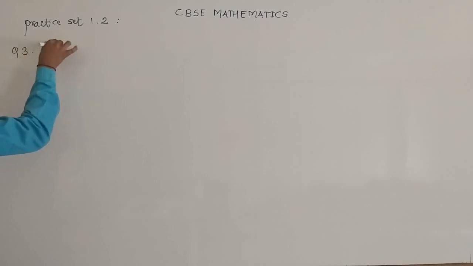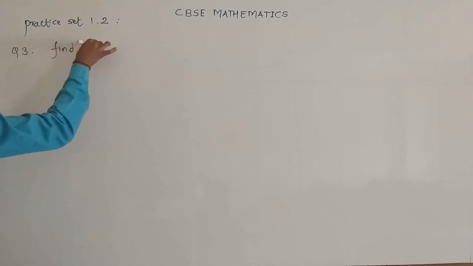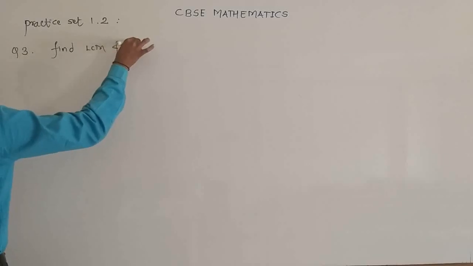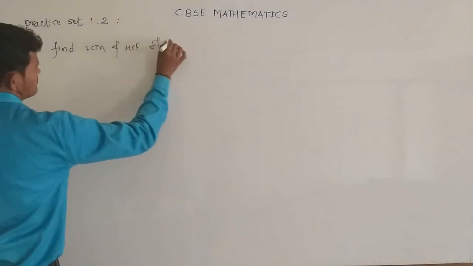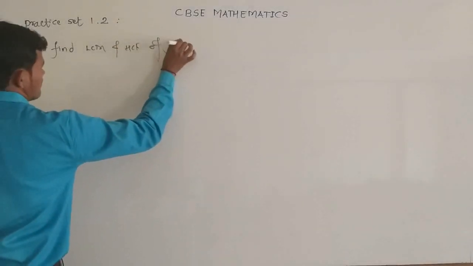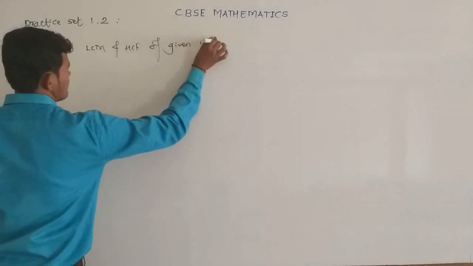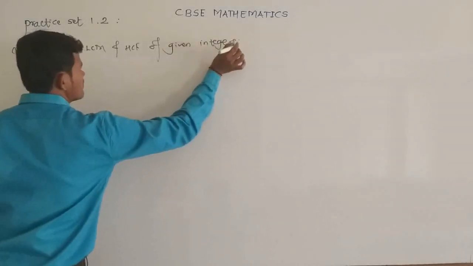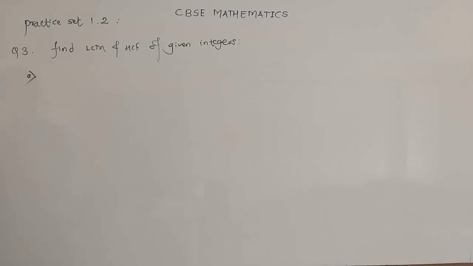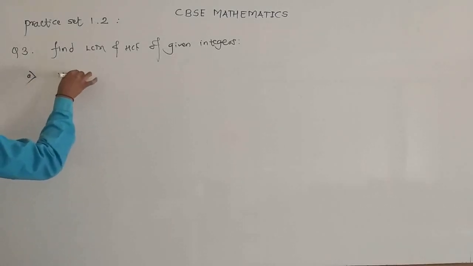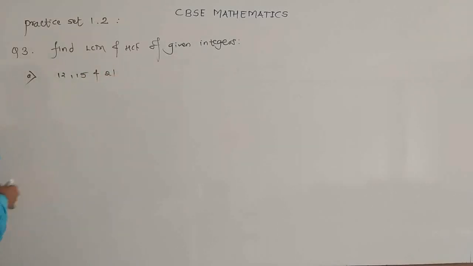The first sub question is: find the LCM and HCF of 12, 15 and 21. To find the HCF and the LCM, first find the prime factors of 12, 15 and 21.